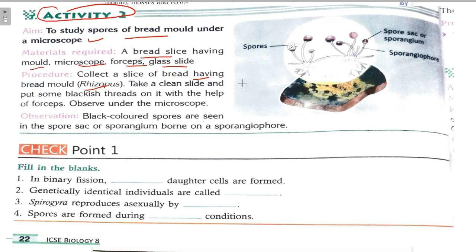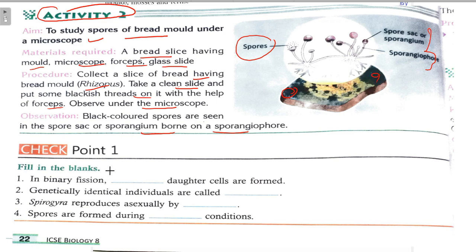Then take a clean slide and put some blackish threads on it with the help of forceps. Observe under the microscope. What you will see? These spores, spore sac or sporangium, sporangiophore, right? These are formed here, right?